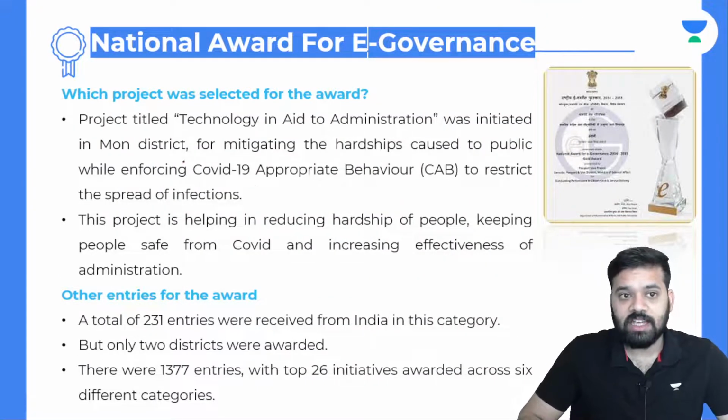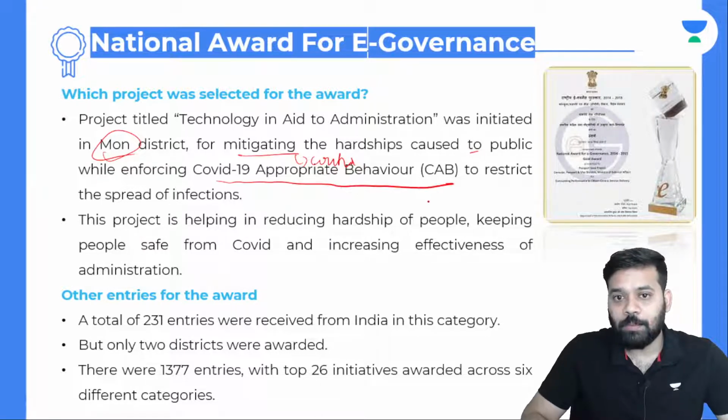What exactly is this? The project titled Technology in Aid to Administration was initiated in Mon District for mitigating, that is controlling, the hardship caused to public while enforcing COVID-19 appropriate behavior, that is CAB, to restrict the spread of infections. The project is helping in reducing hardships of people, keeping people safe from COVID and increasing effectiveness of administration.